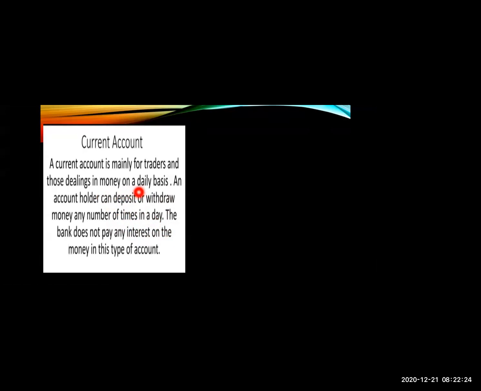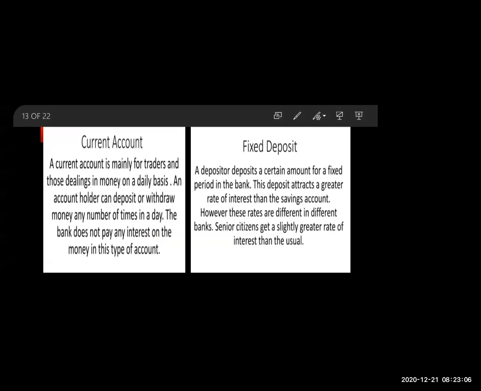Now, a current account is used for people who deal in money on a daily basis. By opening this account, the account holder can deposit, which means they can put their money in the account, or withdraw, which means they can take out money any number of times in a day. Means in a day you can take out your money many times. In this account, the bank does not pay any interest. For a savings account, they pay interest. For current, they don't pay interest.